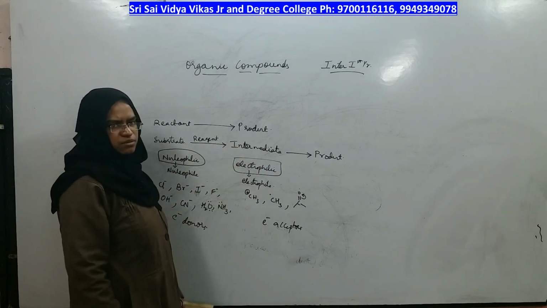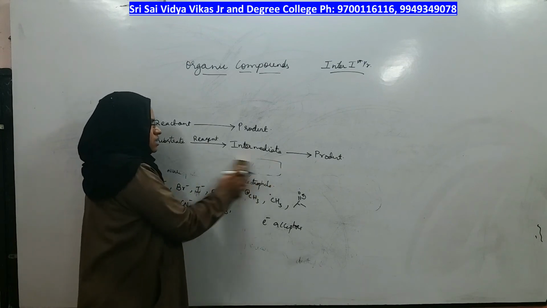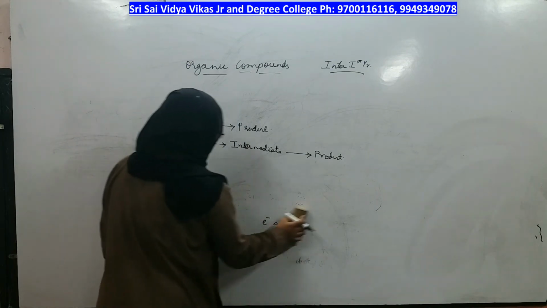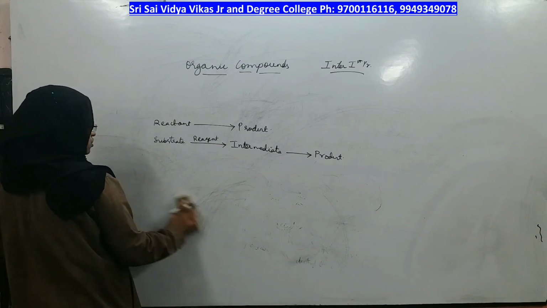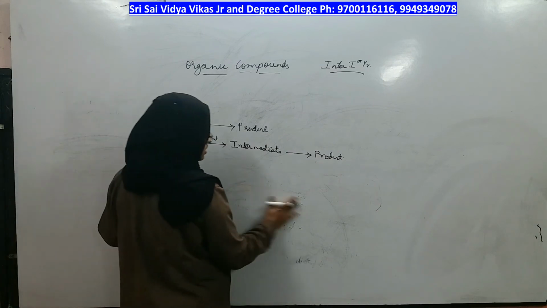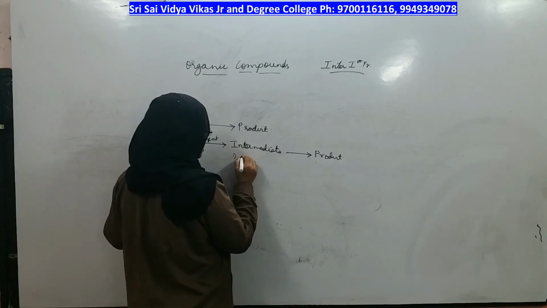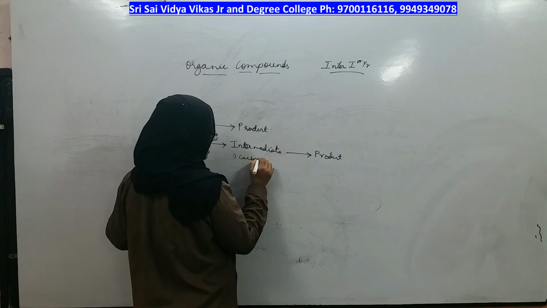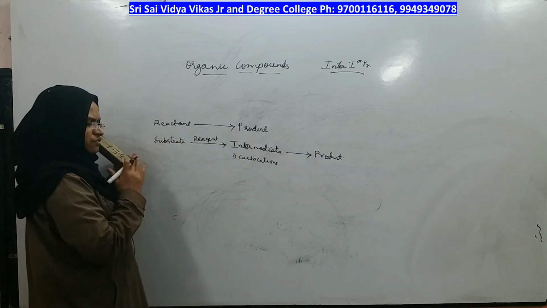Next is intermediate. Whenever substrate and reagent combine, you will get different intermediates, and the 3 intermediates are carbocations. Carbocation can act as an electrophile also, but that is different.